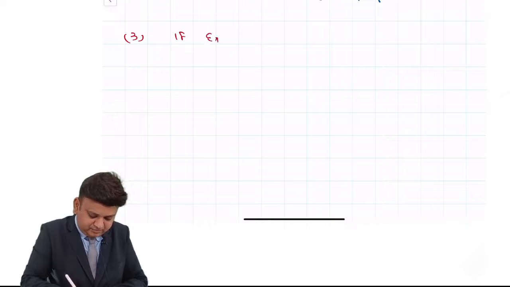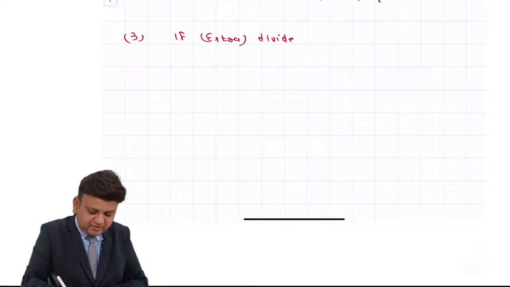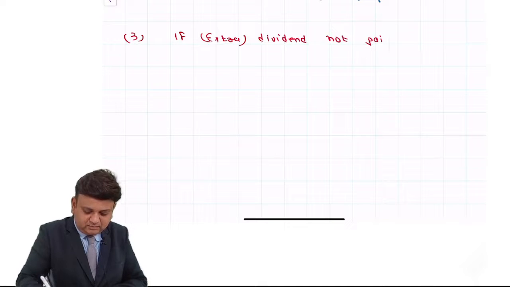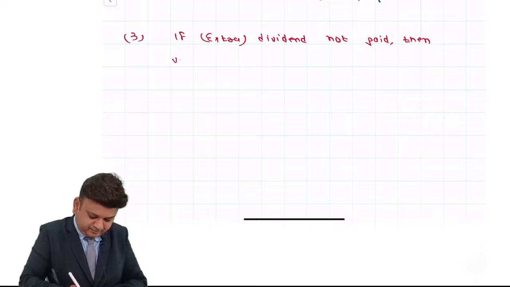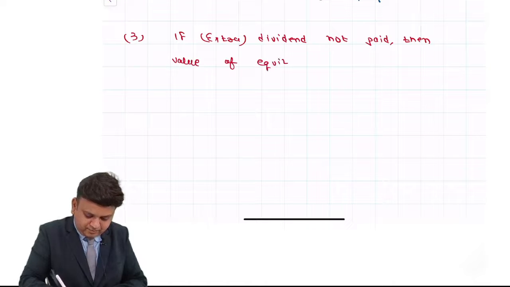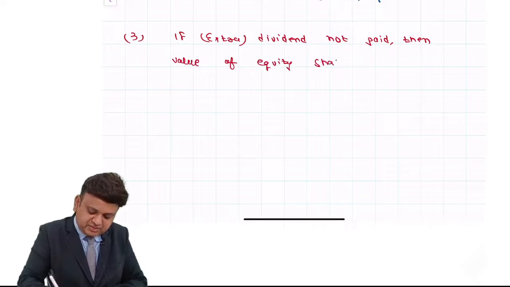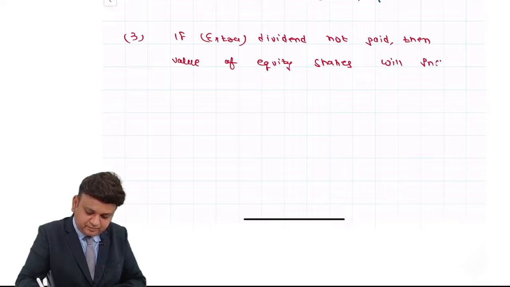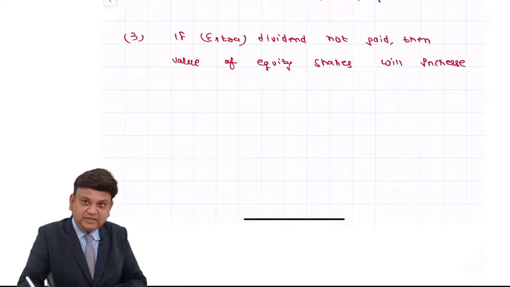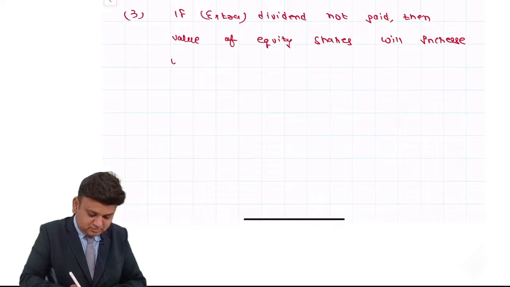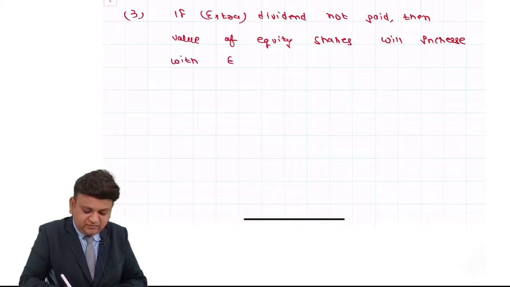Write down the answer. If dividend is not paid, then the value of equity shares will increase with the EVA amount.